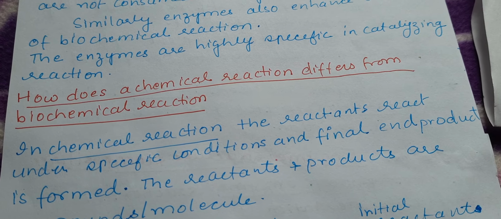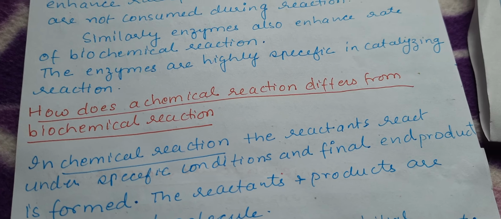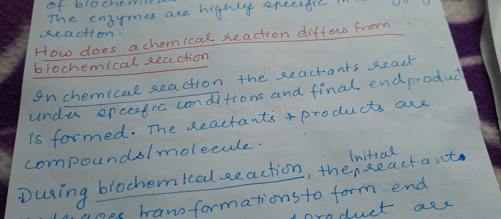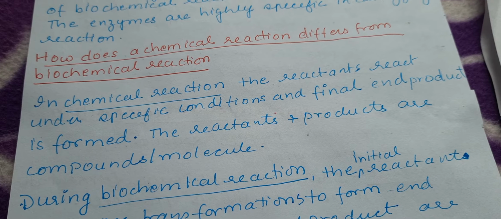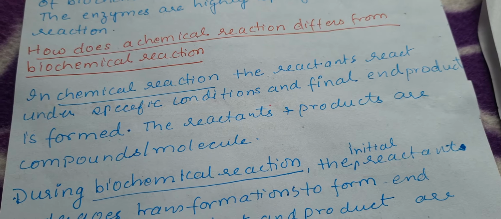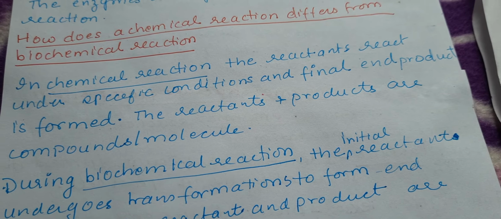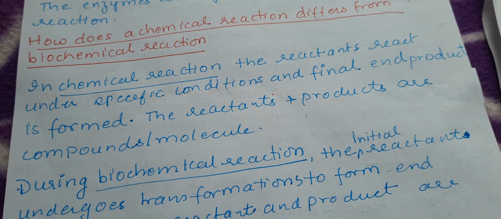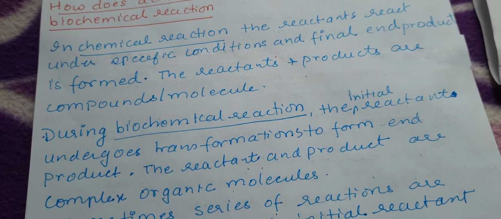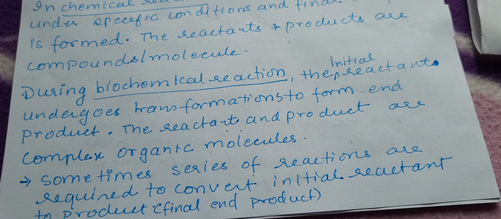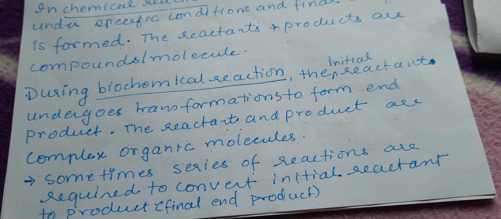Now how does a chemical reaction differ from a biochemical reaction? Let's talk about this. In a chemical reaction, the reactants react under a specific condition and the final end product is formed. The reactants and products are compounds or molecules. During a biochemical reaction, the initial reactants undergo transformations to form the end product.